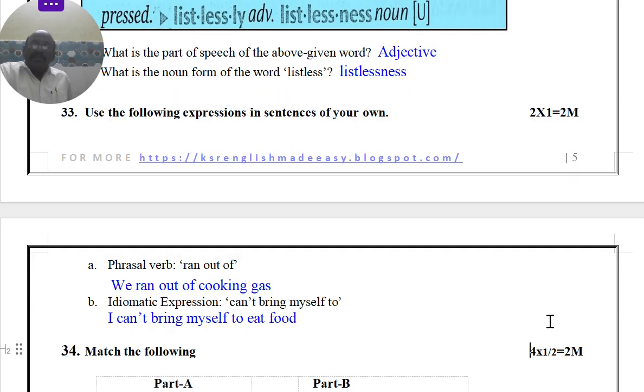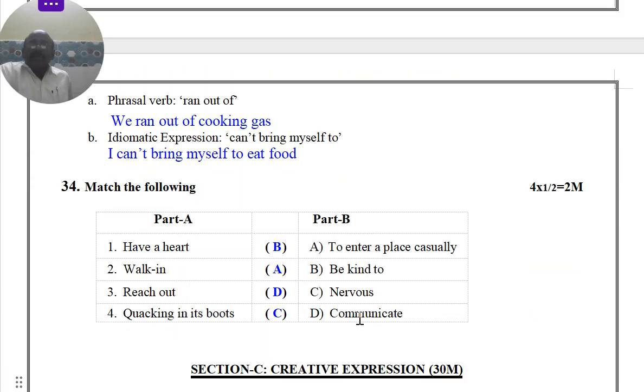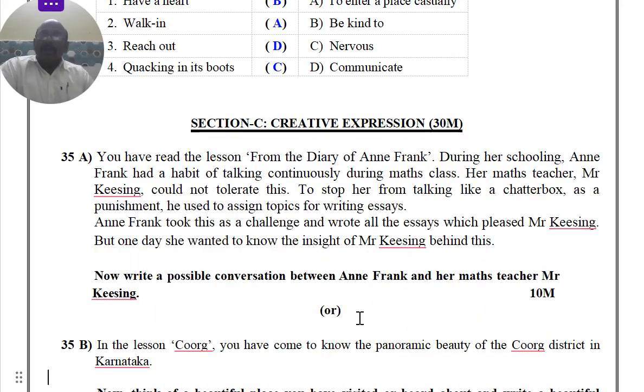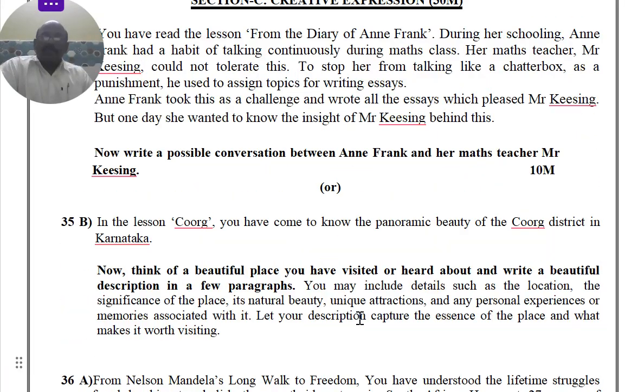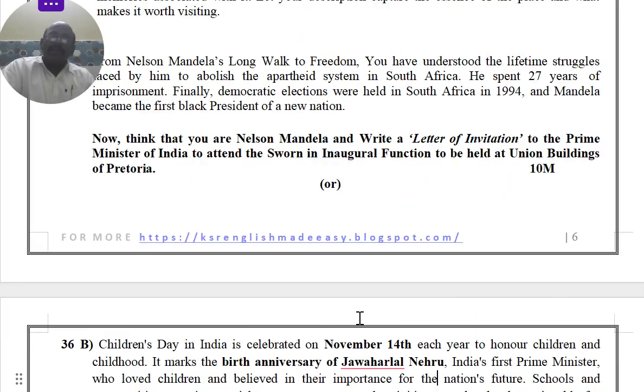Yeah. And after this also, we are going to have the sentences of our own. And here you have the matchings also from the textbook. So beside this, section C is there. Yeah, these answers I'll post shortly, maybe tomorrow. So until that, yeah, have a good day.